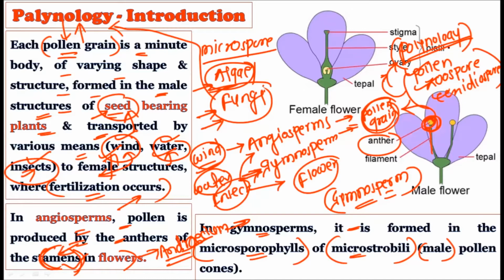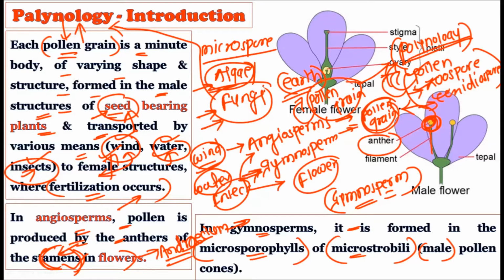But the majority of the time, because of the dominance of the angiosperms on mother earth, as you already know, lots of pollen grains are there. And the number of pollen grains is so huge due to the dominance of the angiosperms on mother earth, right? So that is why palynology is largely based on pollen grains, but it will also consider the zoospores or the conidiospores, which may belong to the algae or the fungi, right? So what is palynology? Palynology is nothing but the study of these minute structures or the microspores which belong to the living kingdom, which can belong to the gymnosperm, angiosperm, or to the algae or to the fungi.